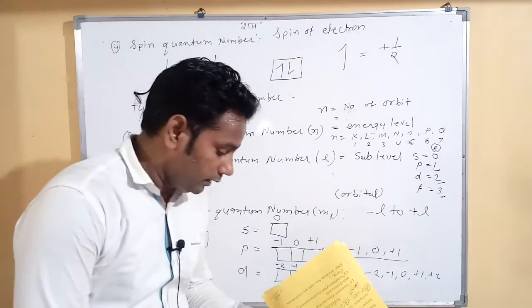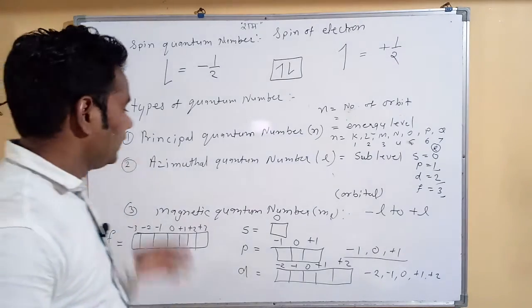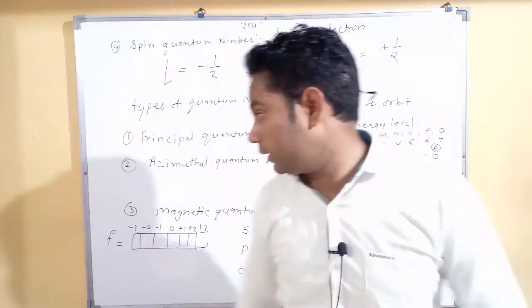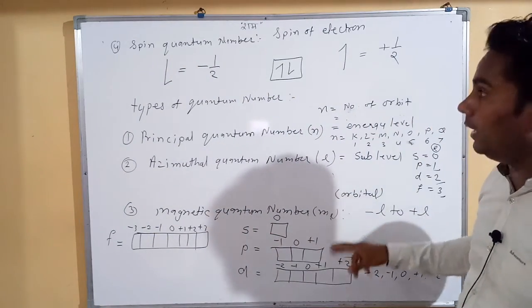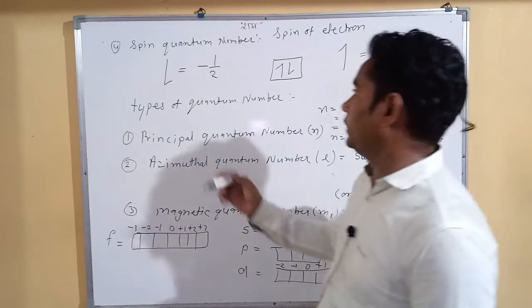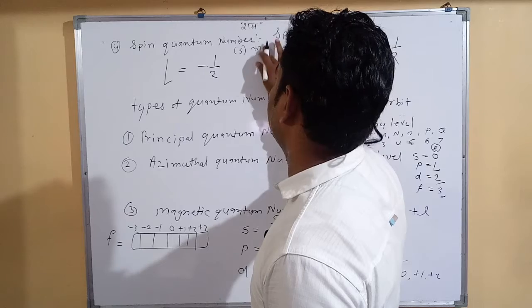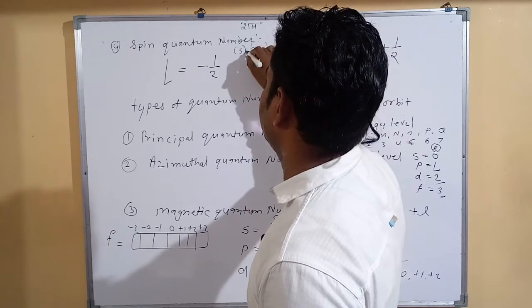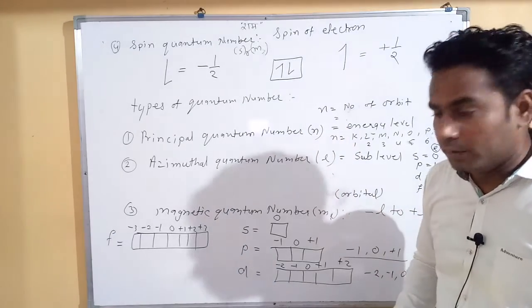Clear? So there are 4 quantum numbers. First is the principal quantum number, second is the azimuthal quantum number denoted by L, third is the magnetic quantum number denoted by ML, and the spin quantum number denoted by small s or ms. Both are symbols for the spin quantum number.